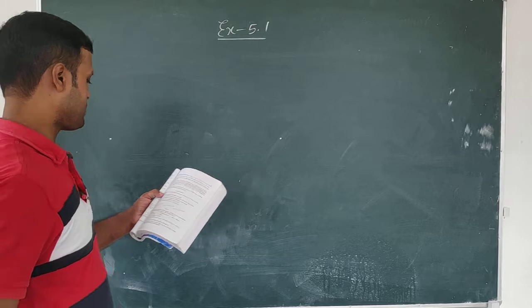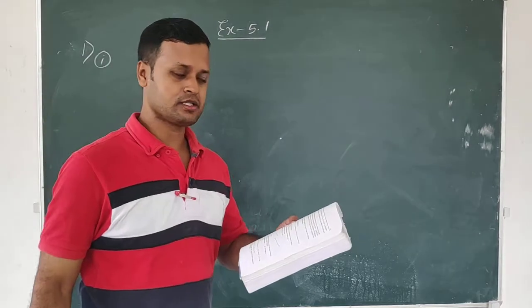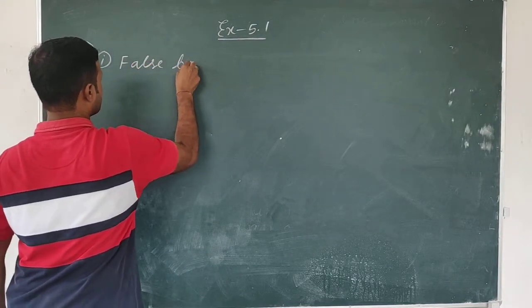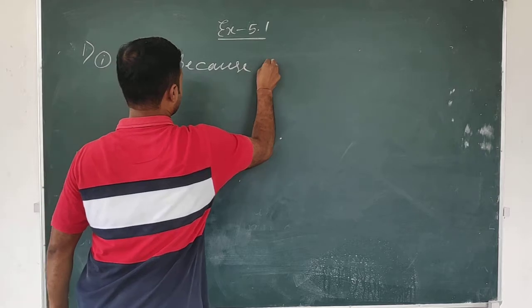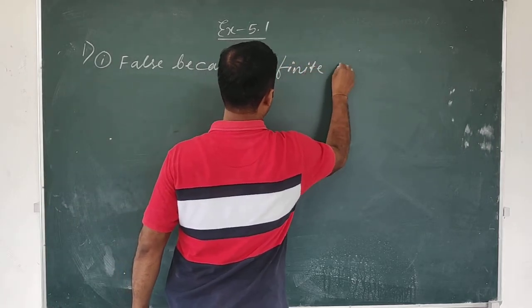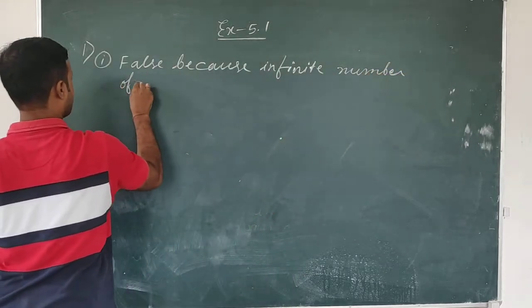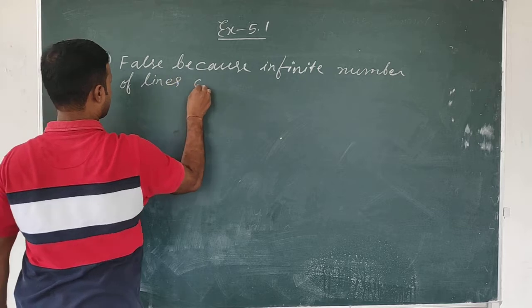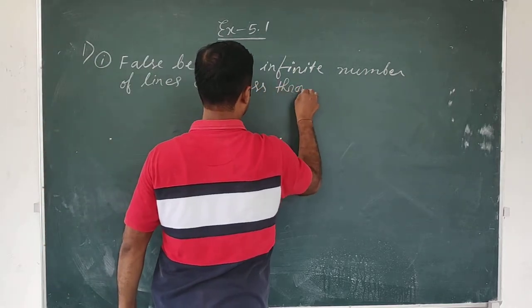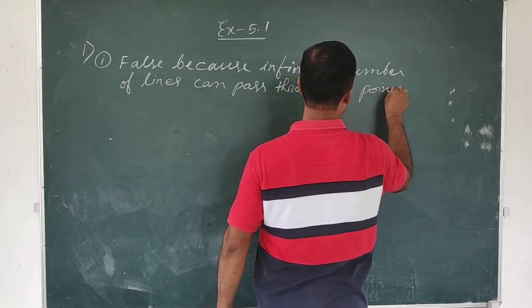Okay, let us start exercise 5.1. Number one. Only one line can pass by a single point. Is it true? No, it is false. False because infinite number of lines can pass through a point.